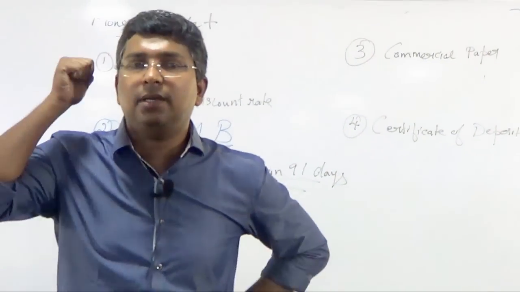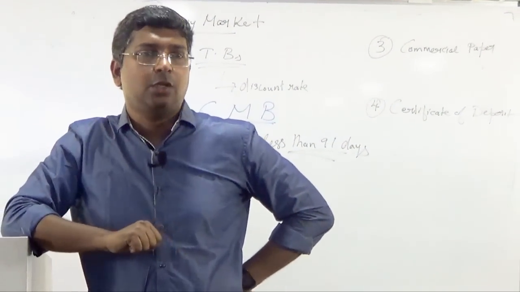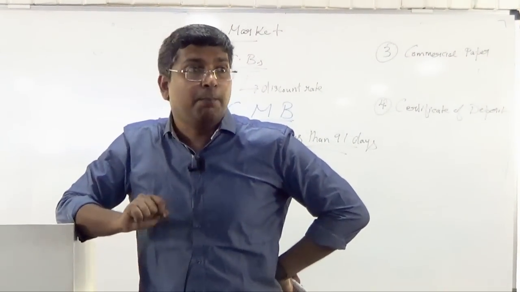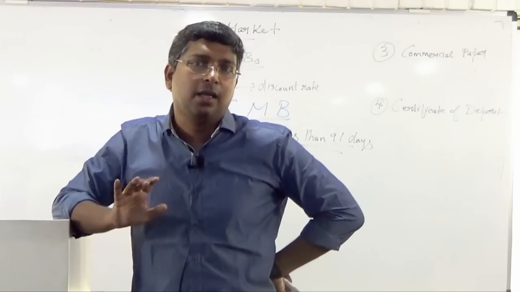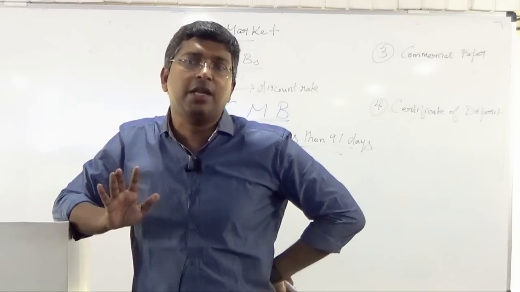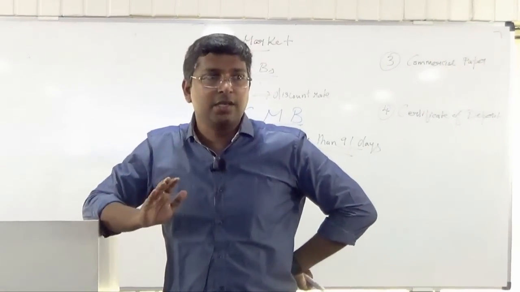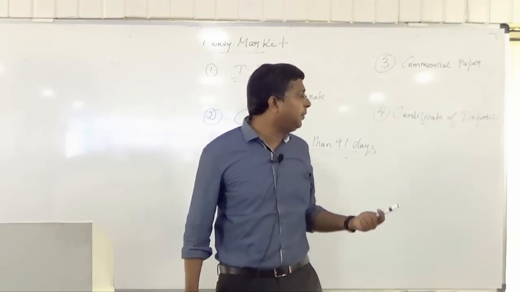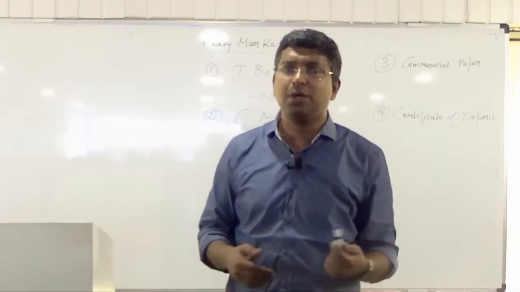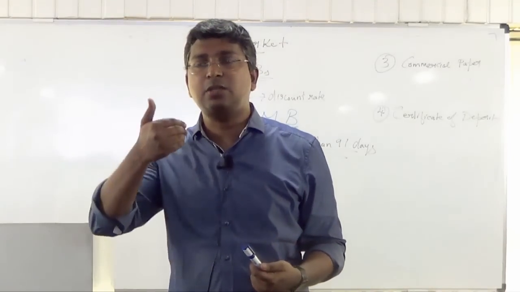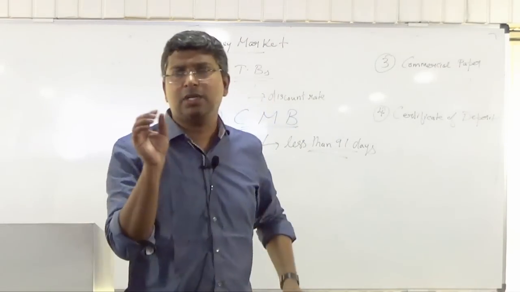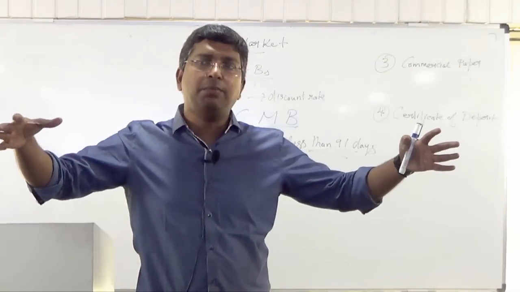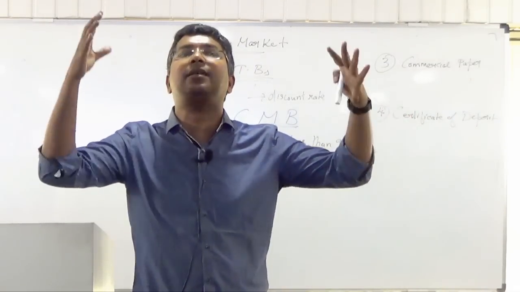Now it's again very easy for you to understand. Don't get confused. Both are money market instruments. Generally, a money market instrument will have a tenure of less than 1 year. Now how can you distinguish? They are almost of a similar kind, commercial paper and certificate of deposit, so students may get confused. It's very easy to have an idea. Even though technically some definitions will give you many things, from the examination point of view, to answer a question, the basic concept is sufficient.